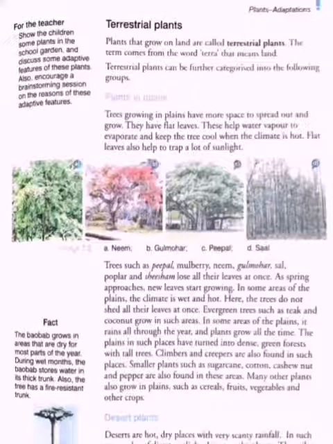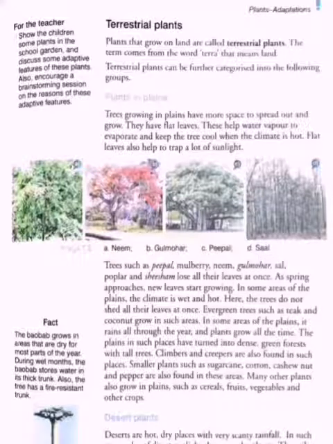Plants in plains. Trees growing in plains have more space to spread out and grow. They have flat leaves. These help water vapor to evaporate and keep the tree cool when the climate is hot. Flat leaves also help to trap a lot of sunlight. The trees growing in plains have very much space to spread and grow, and the feature is they have flat leaves.